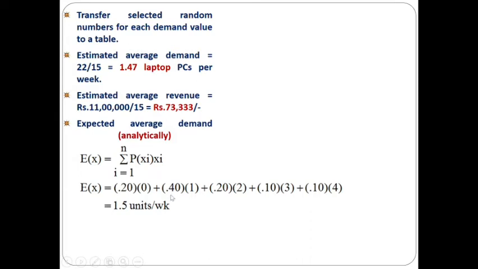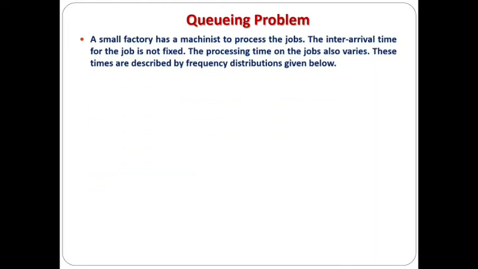Alright. Next we will have a queuing problem. We have to solve this problem by using the Monte Carlo simulation technique. The given problem is: a small factory has a machinist to process the jobs. The inter-arrival time for the job is not fixed. The processing time on the jobs also varies. These times are described by frequency distributions given below.